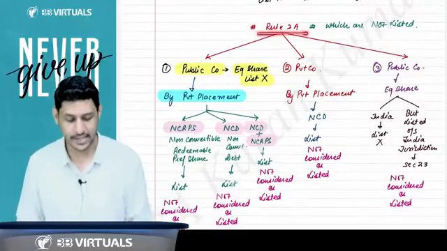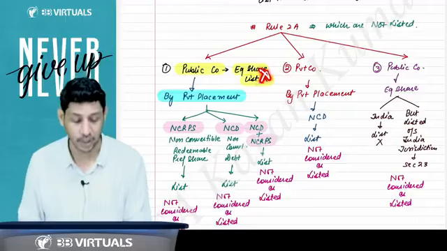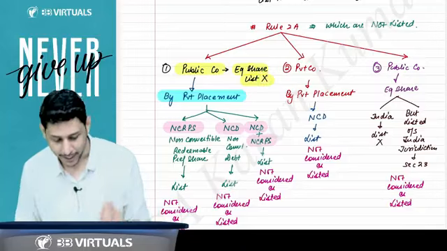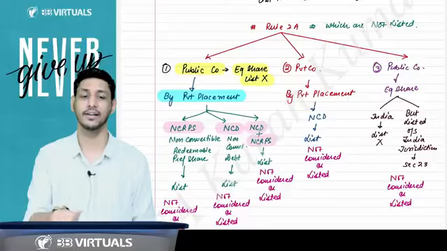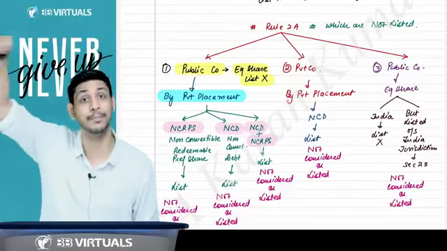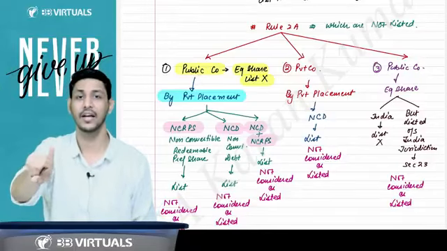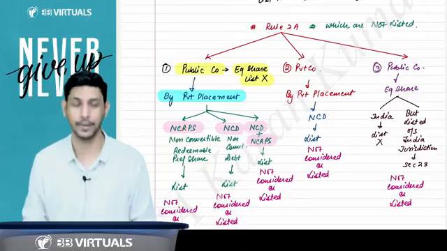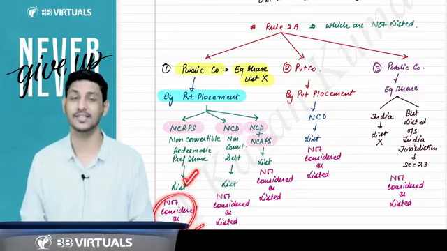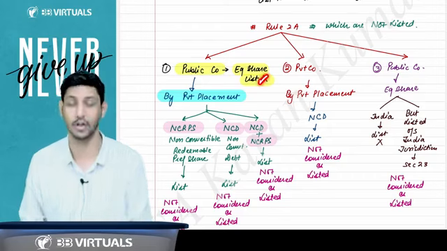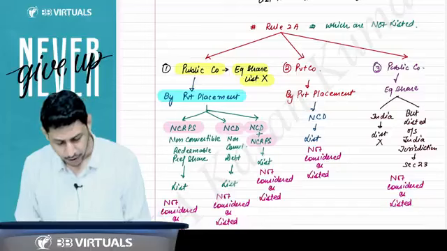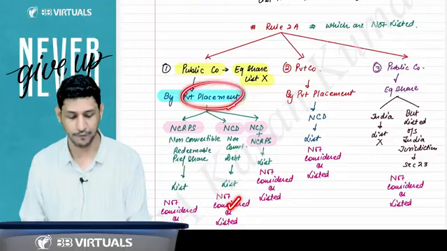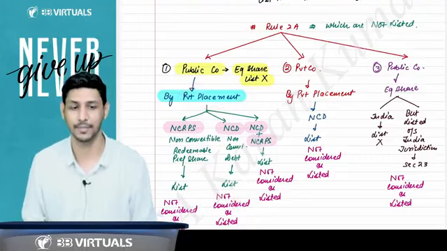Rule number 2A says that if there is a public company whose equity share is not listed, very important point, whose equity share is not listed, but that public company by way of private placement, because if you come up with a public issue, listing becomes mandatory. You will be considered listed. But if you are coming up by way of private placement and you issue non-convertible redeemable preference shares and get them listed, you will not be considered a listed company if your equity shares are not listed. If your equity share is not listed, you get your non-convertible debt security listed by way of private placement, you will not be considered a listed company.